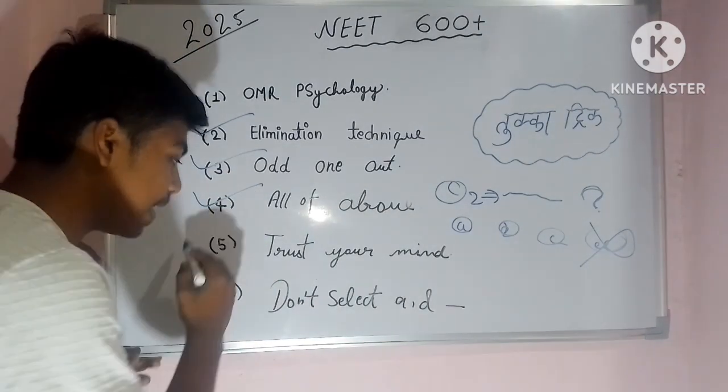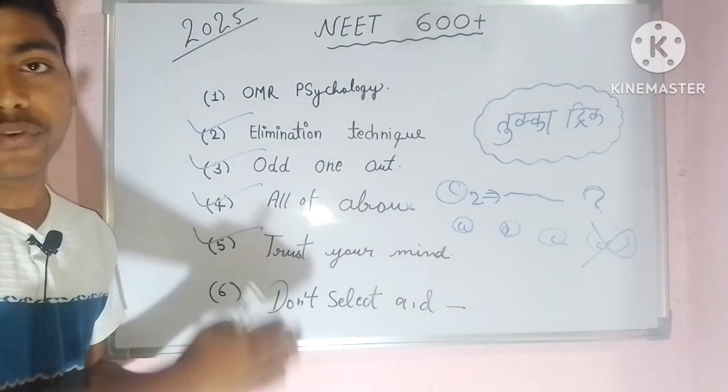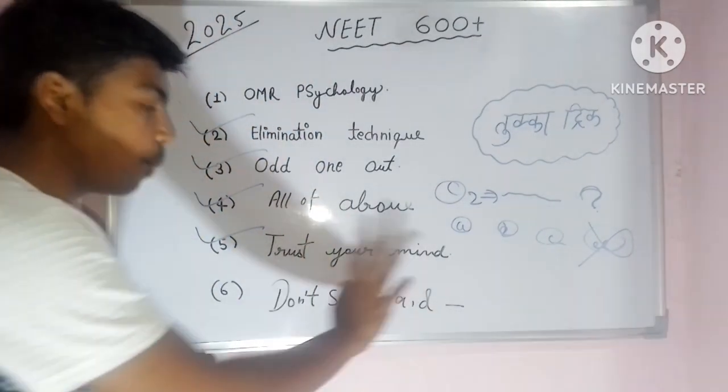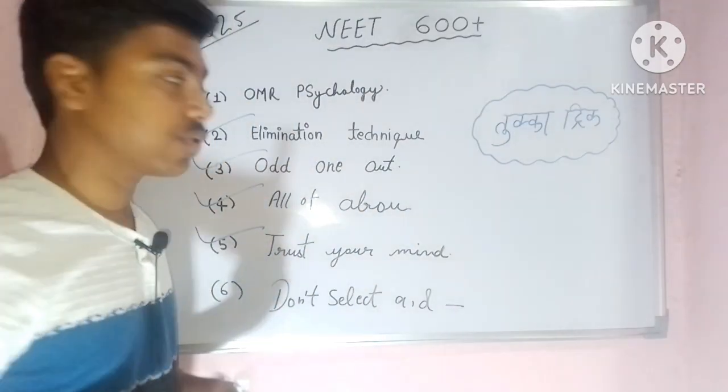Trust your mind. This point is also extremely important for your NEET 2025 examination: trust your brain. In this technique, let's take the example of question number 3.